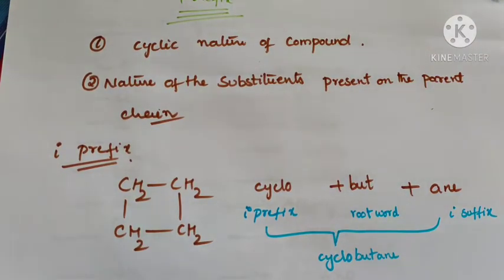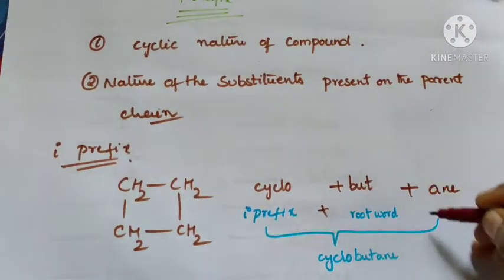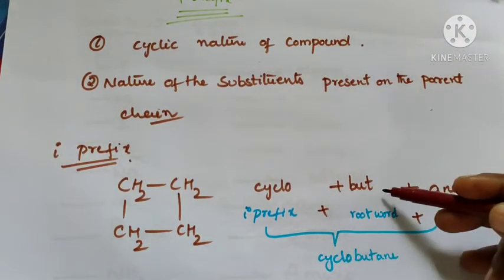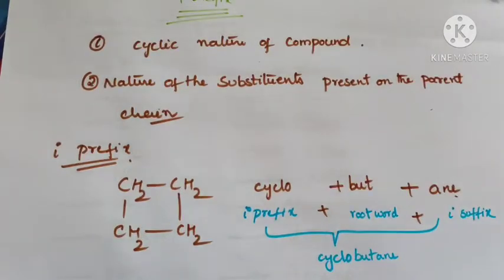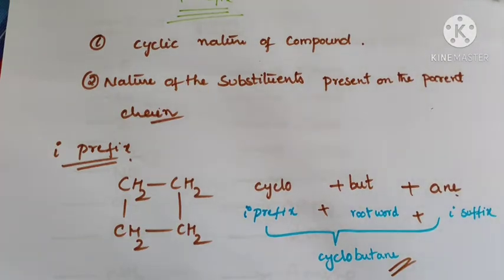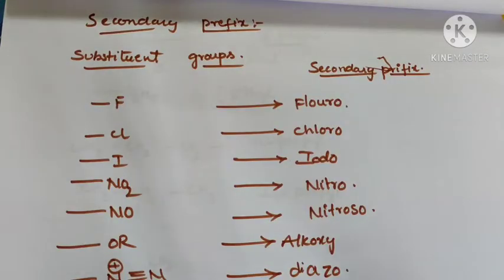And the nature of the substituents present on the parent chain. For the substituent groups, the secondary prefixes are fluoro, chloro, iodo, nitro, nitroso, alkoxy and diazo.